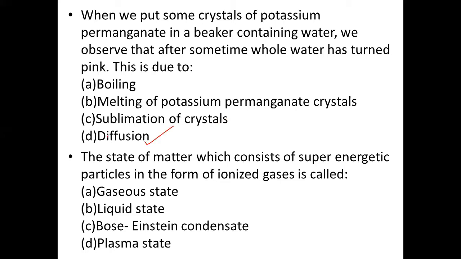Next, Shri Thakur. The state of matter which consists of superenergetic particles in the form of ionized gases is called A. Gaseous state, B. Liquid state, C. Bose-Einstein condensate, and D. Plasma state. The correct answer is D. Plasma state. Very good, Shri Thakur. Right option is plasma state. Good.